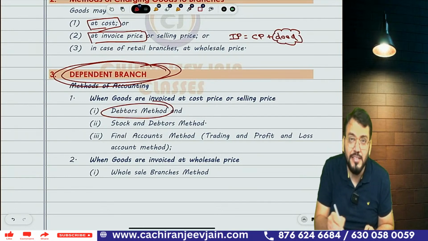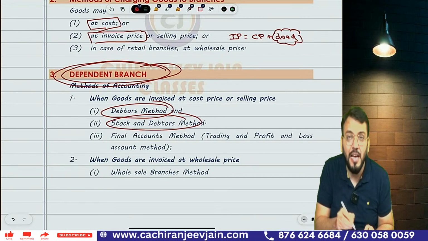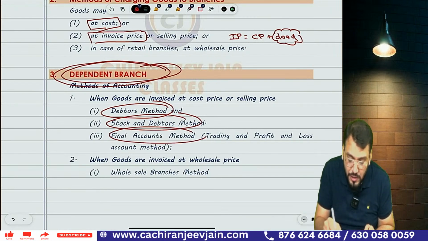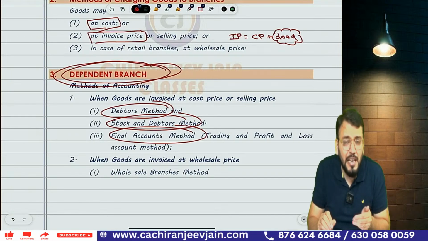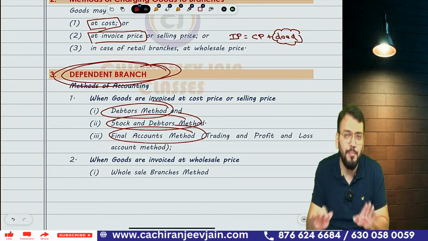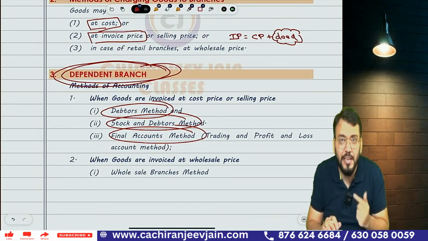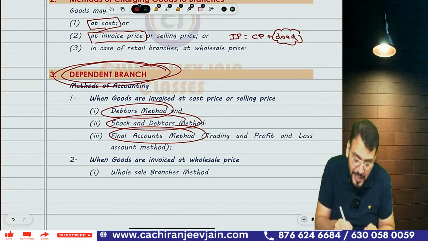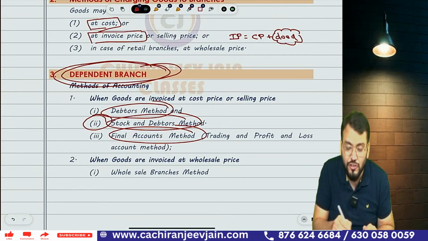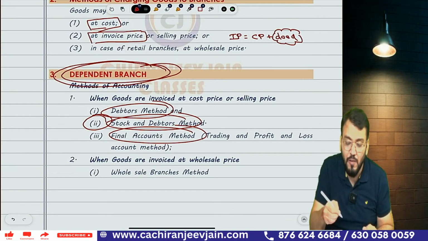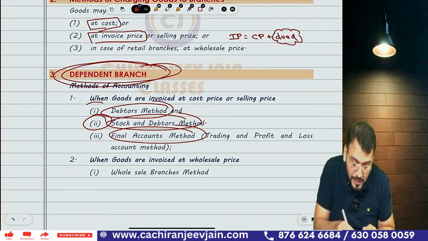Debtor method. Second is known as stock and debtor method, and the last one is known as final account method. Final account method is nothing but preparing trading and profit and loss account. That is very simple, that you will be able to understand. However, I need to explain you what is debtor method and what is stock and debtor method. First, I will explain you stock and debtor method. Once you have understood stock and debtor method, it will be very easy for me to explain you debtor method.